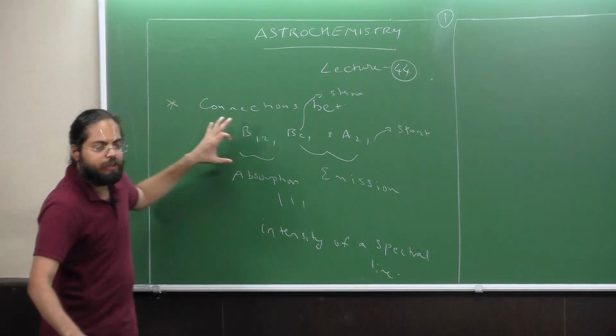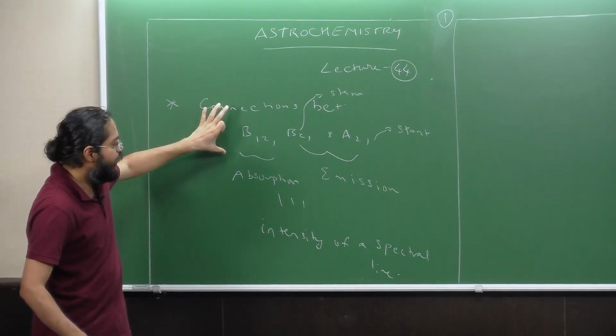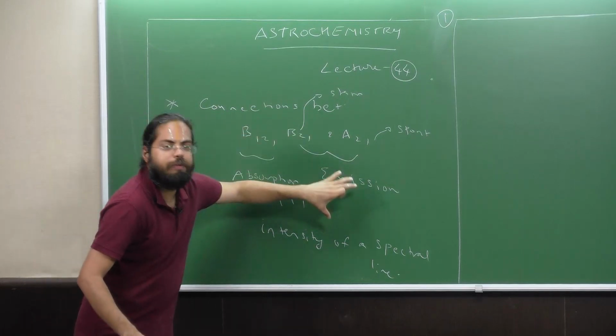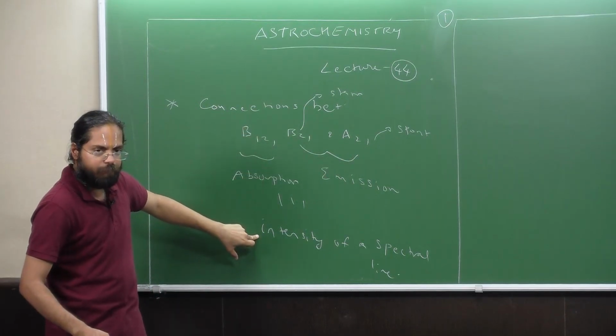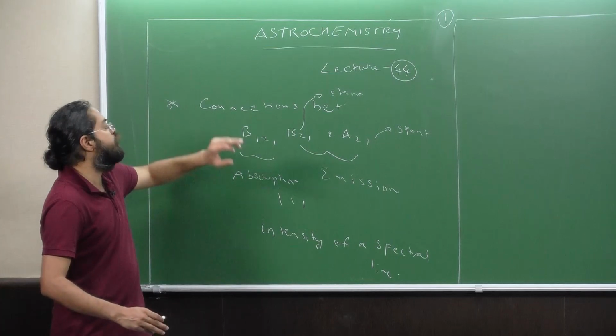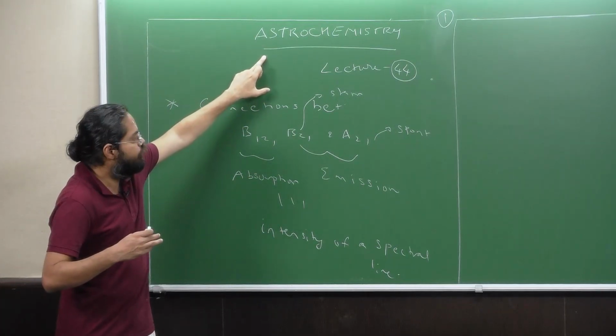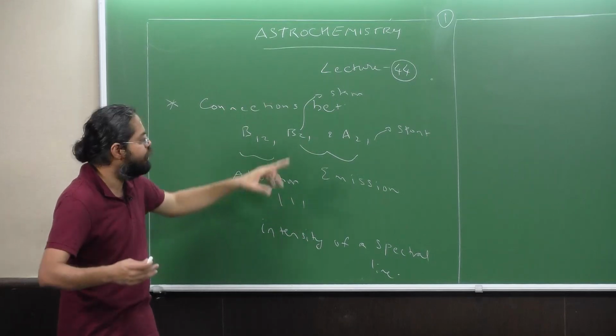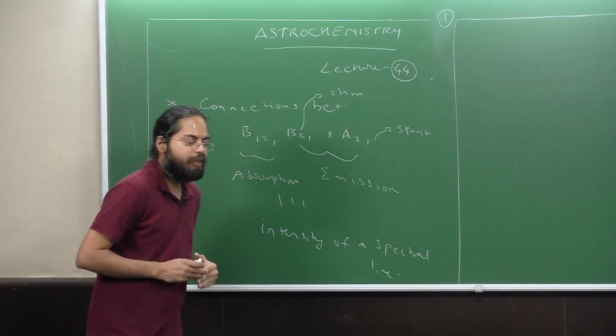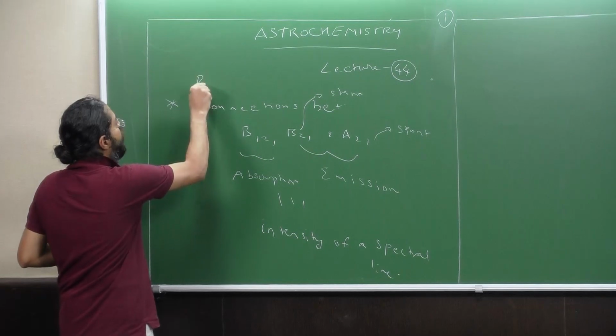We stopped the lecture with seeing the connection between these three, and I said that this could eventually be connected with the intensity of a spectral line, from which we get information about whatever molecules or atoms could be present in space. So that is our objective behind studying all this. This was just a small recap.